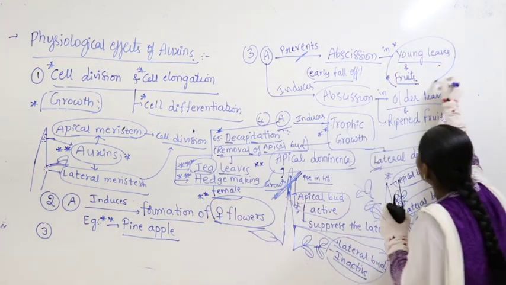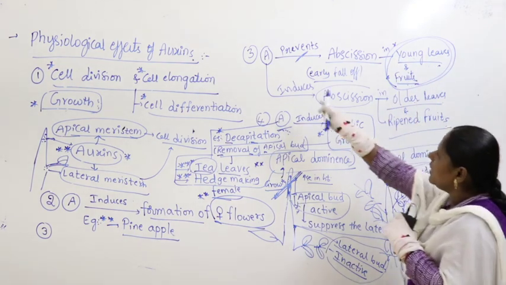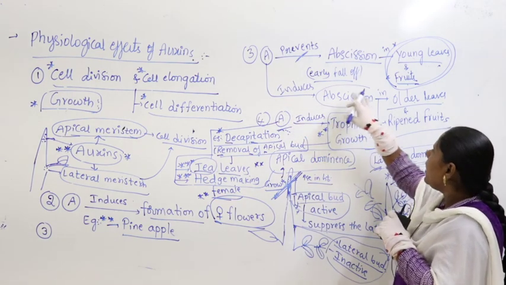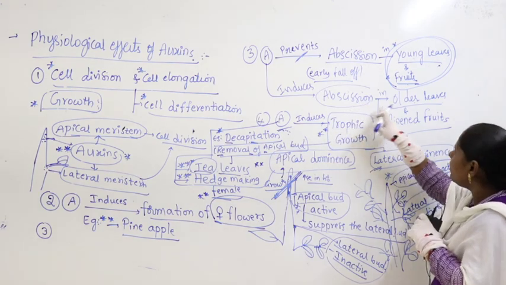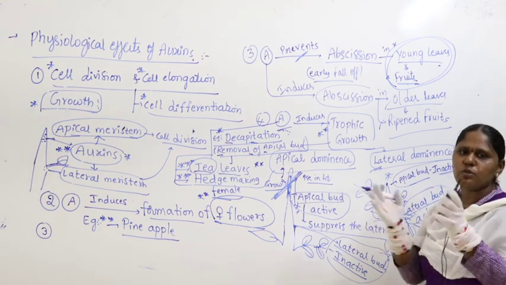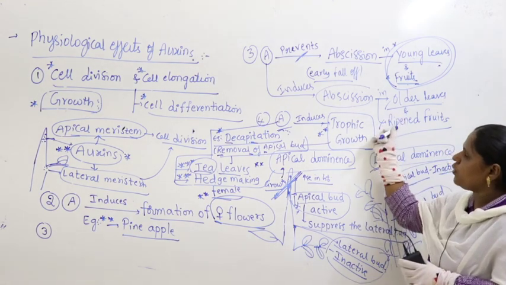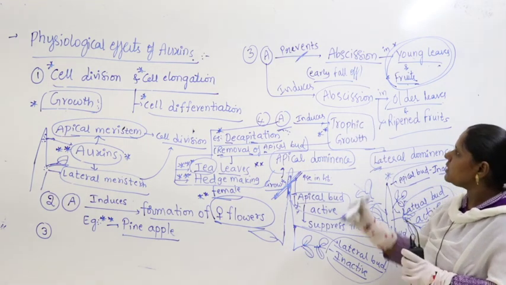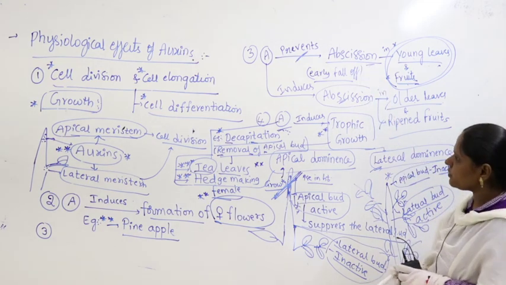That means it protects young leaves and fruits from falling off, whereas it induces abscission in older leaves and ripened fruits, meaning fall off of older leaves and ripened fruits. When leaves become older, when fruits become ripened, they fall off, because auxin will make them fall off, right? So that is called abscission.